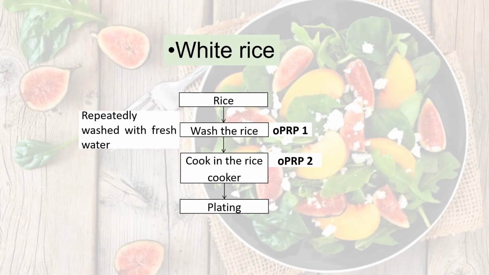Okay, to prepare white rice, obviously we need rice, and we will wash it with fresh water repeatedly, and this step is categorized under OPRP, which is operational prerequisite programs. And then we cook the rice in the rice cooker, and this is also under OPRP. I do not put the cooking method under CCP because we cook in the rice cooker, as the rice cooker automatically sets the time and temperature for the rice to cook. And lastly, we will plate the rice with 1 serving for each patient.